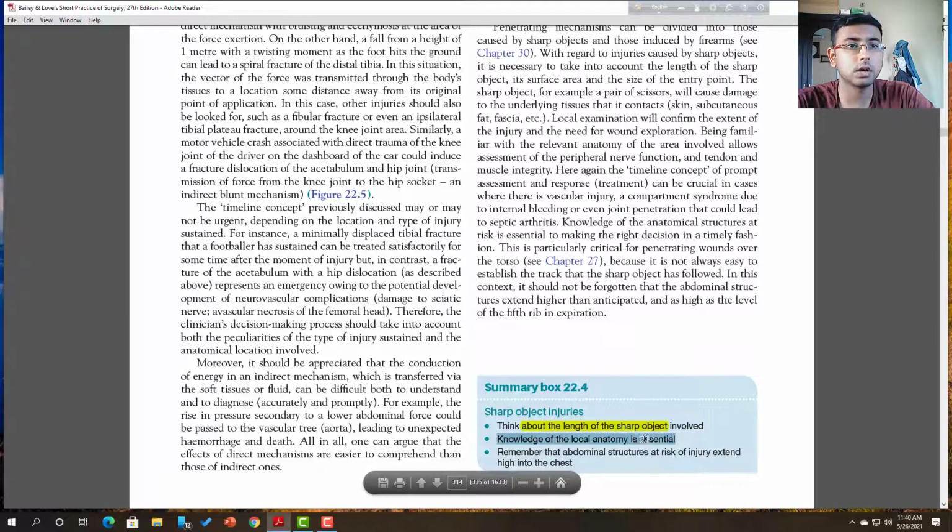Knowledge of the local anatomy is essential. In the region where a penetrating or stab wound occurs, you have to assess what kind of viscera and structures may be present in the surroundings of that sharp object. So you must have some anatomical knowledge, and remember that abdominal injuries are at risk of extending high into the chest, so sometimes you must assess the chest also.